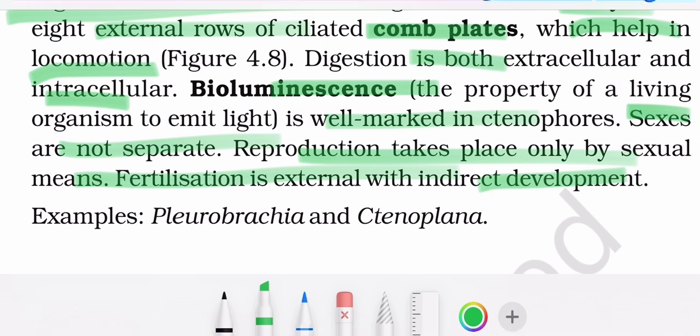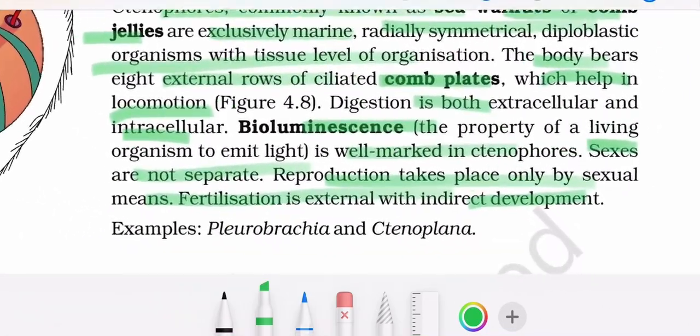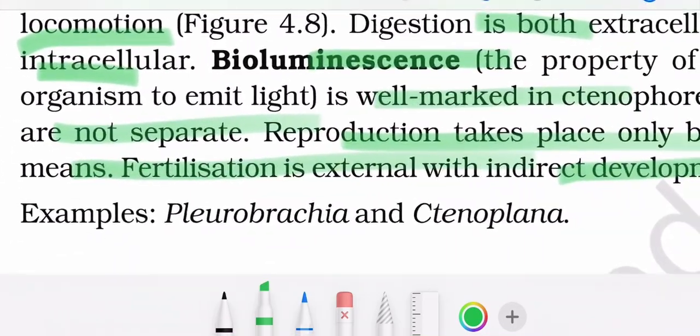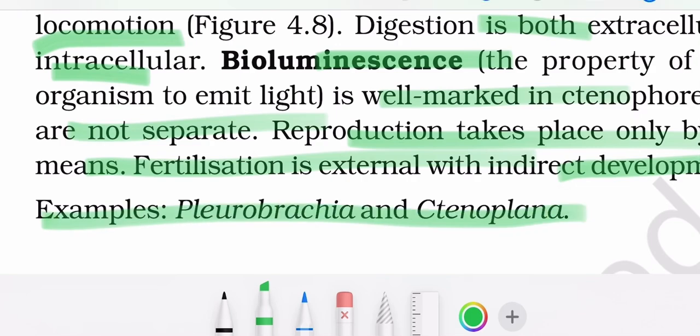Okay, in Porifera, the fertilization is internal. In coelenterates, there is no mention of fertilization, but in ctenophores, fertilization is external. Examples, Pleurobrachia and Ctenoplana.